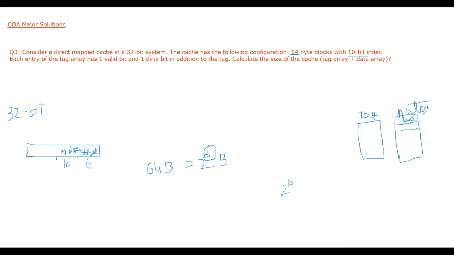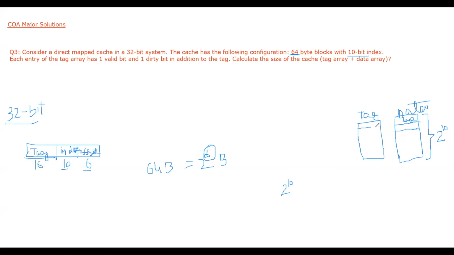And each block stores 64 bytes. The last part is the tag. What will be the tag? Subtract from 32 this 10 and 6, it will be 16 bits. So the tag is 16 bits.